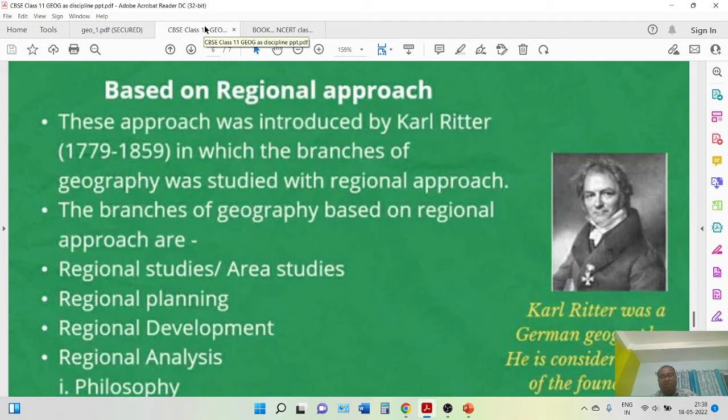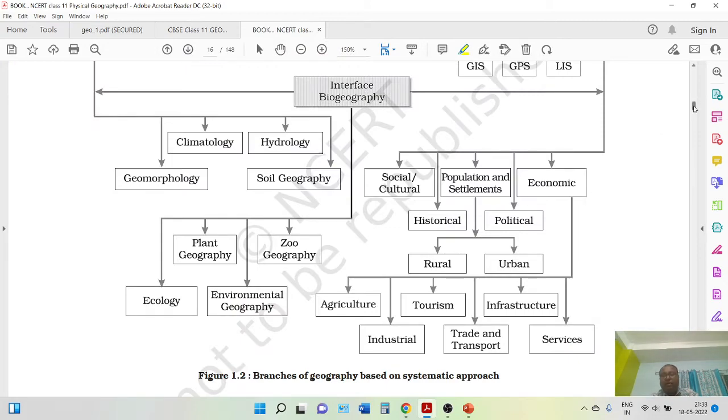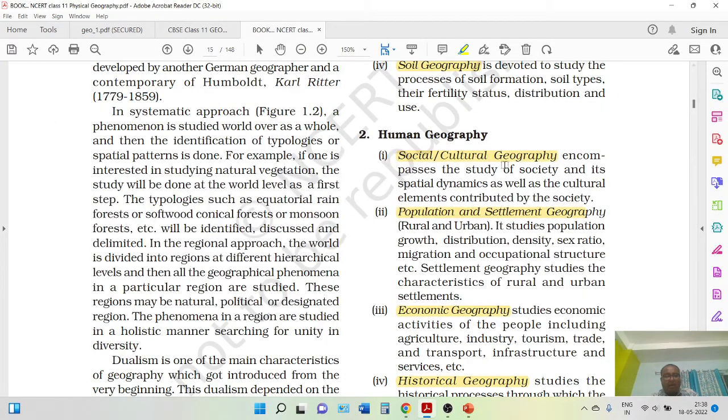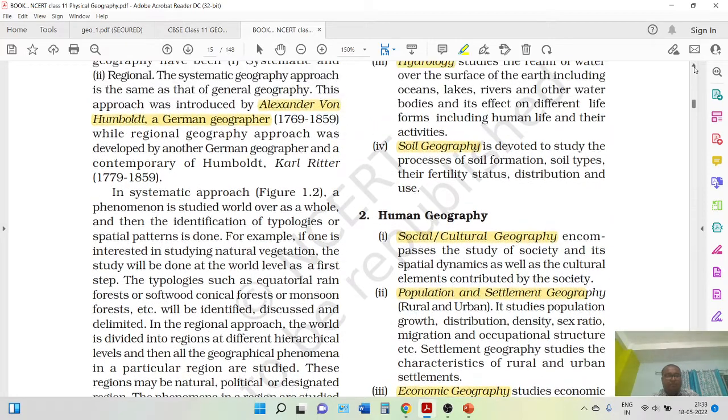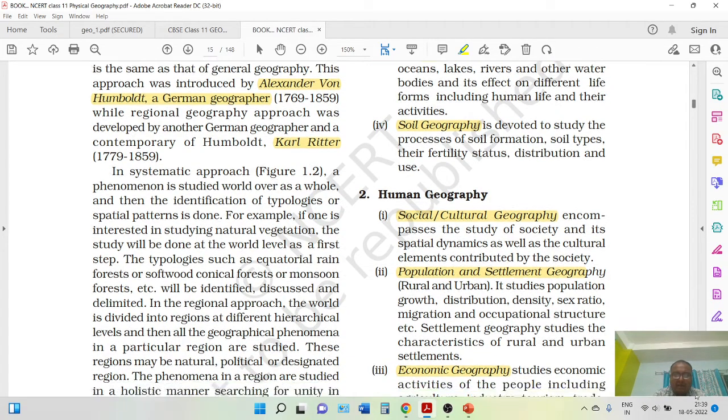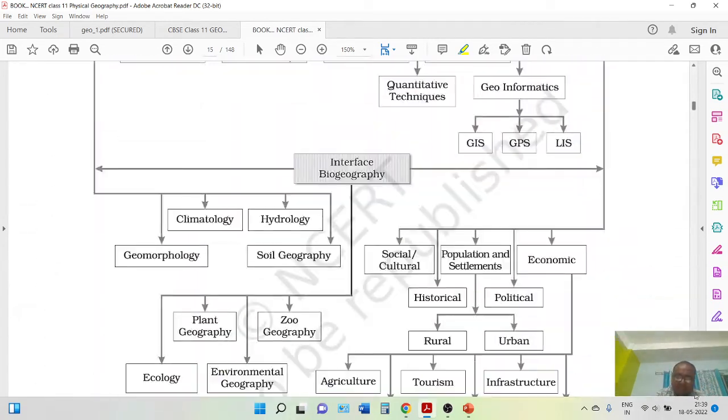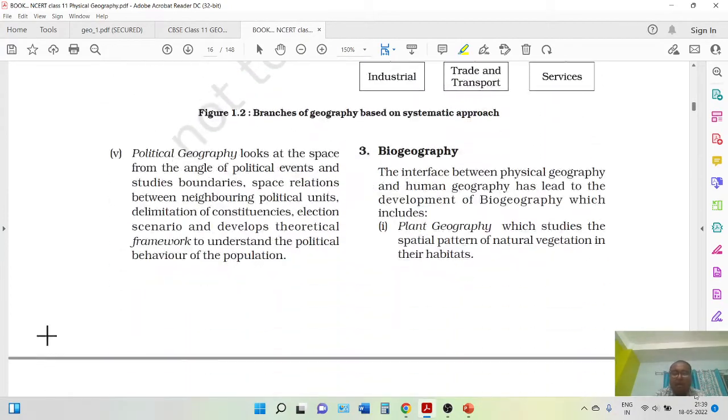Karl Ritter, a German geographer. He introduced the concept of regional geography. So in your book you can also see this name, Karl Ritter. Yes, Karl Ritter is there. This is Karl Ritter, who introduced the regional approach in geography. So let's study about the regional approach. It is very easy. I hope the diagram is clear to you. Have a look in your book whenever you're free.